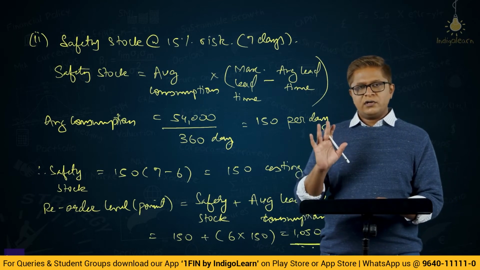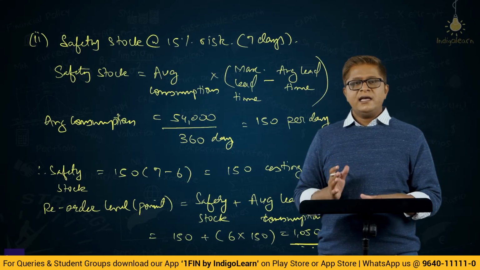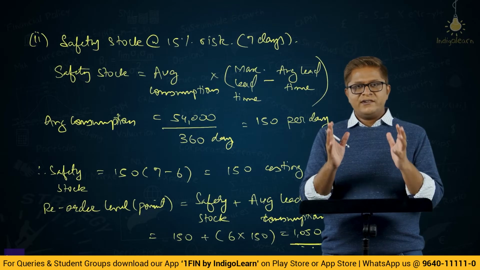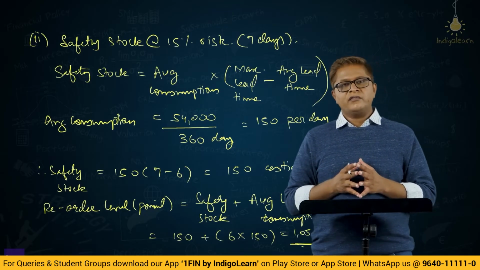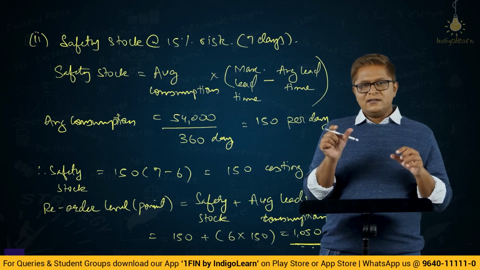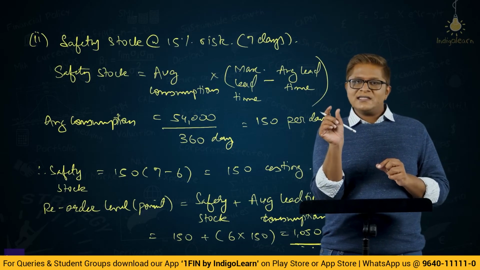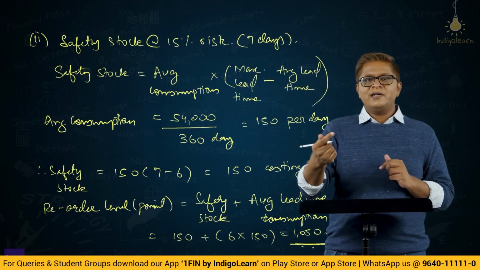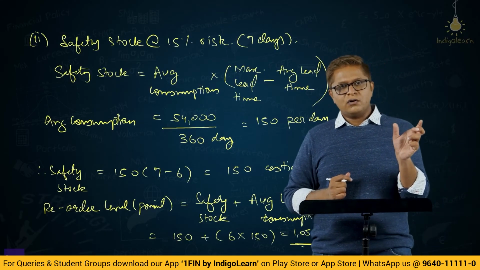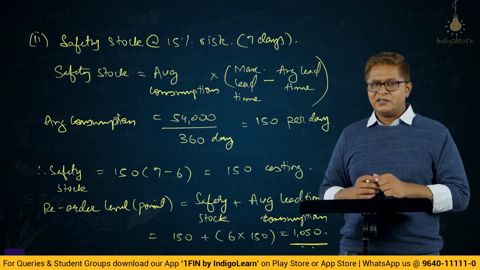So if you want to take only 15% chance, ensure that when you are placing the order you have 7 days of stock. So 7 days of stock is nothing but 7 into 150, 1050. If I break up that 7 days of stock, 150 units is your safety stock, because that additionally we are building in as a buffer, and the rest 6 days is your normal consumption, the average lead time consumption.